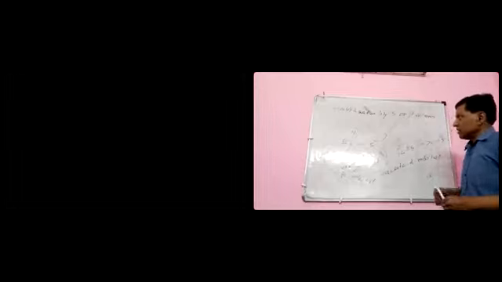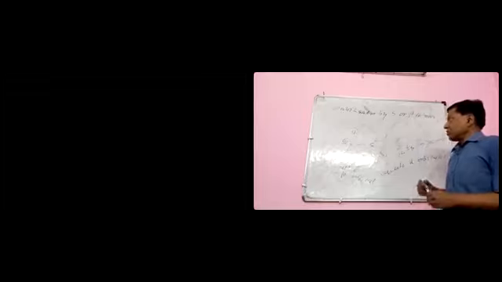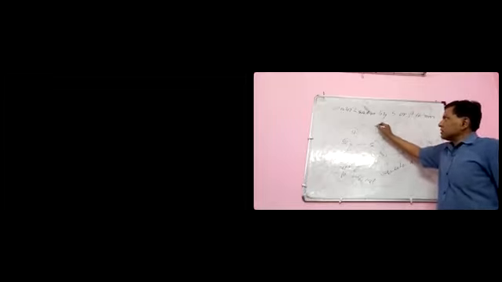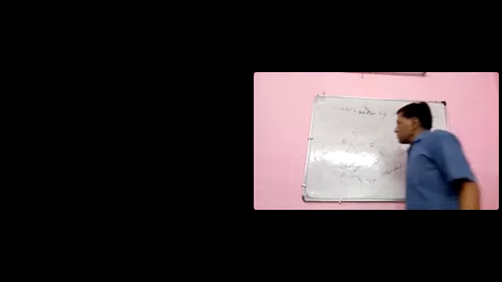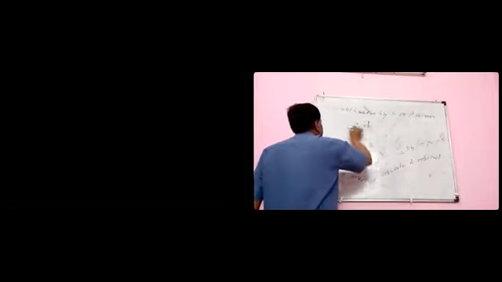That means a vacant d orbital and a filled p orbital having side by side overlap, which is called formation of p pi-d pi bond.